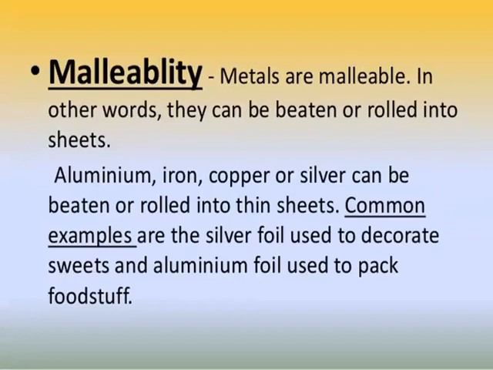Metals are malleable. In other words, they can be beaten or rolled into sheets. Aluminium, iron, copper, or silver can be beaten or rolled into thin sheets. Common examples are the silver foil used to decorate sweets and aluminium foil used to pack foodstuff.